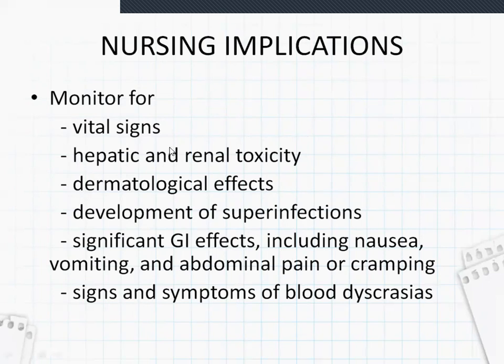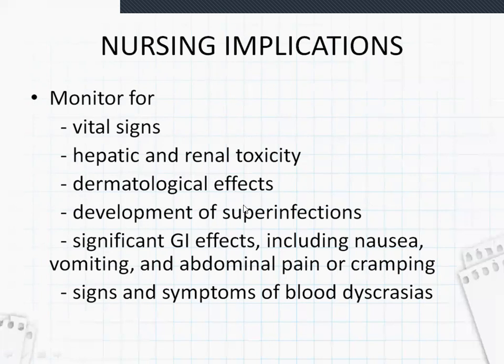You should observe vital signs and also monitor for hepatic and renal toxicity, because many drugs are metabolized by the liver and eliminated by the kidneys. You should observe the parameters and see that the patient takes more water in case of drugs which need excretion through the kidney, so that it can avoid any complications.